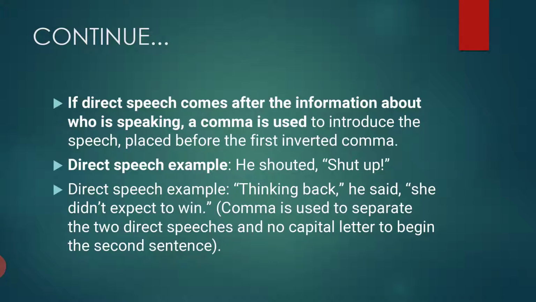If direct speech comes after the information about who is speaking, a comma is used to introduce the speech, placed before the first inverted comma.